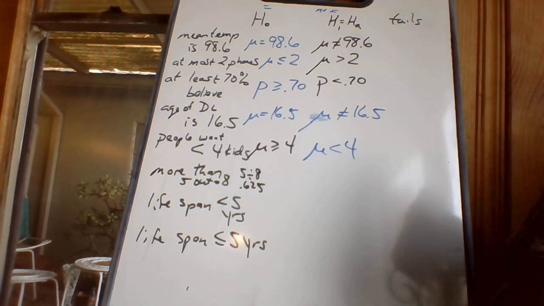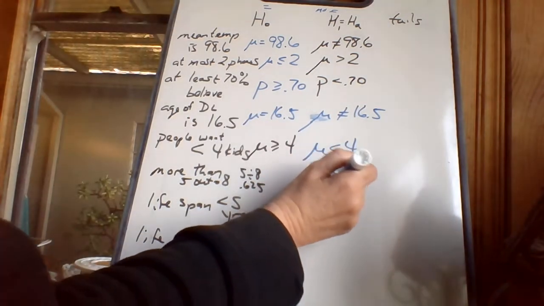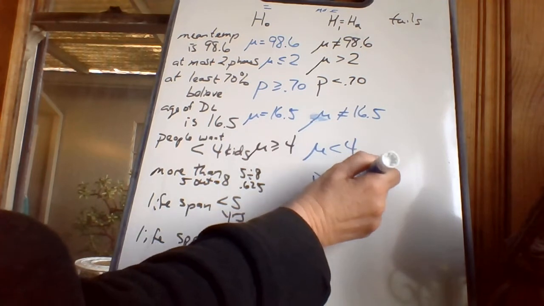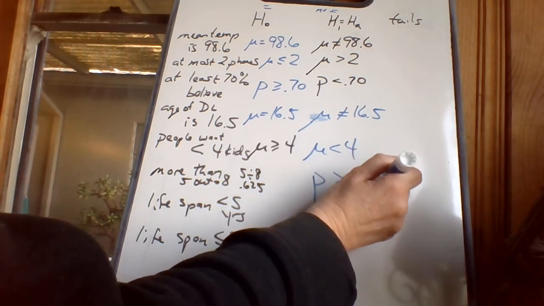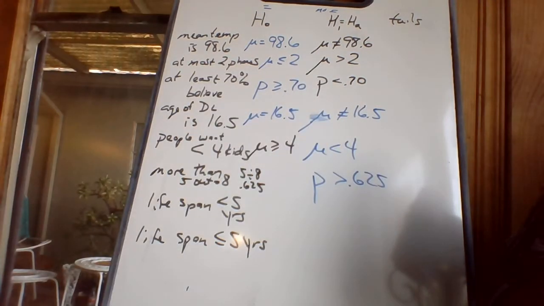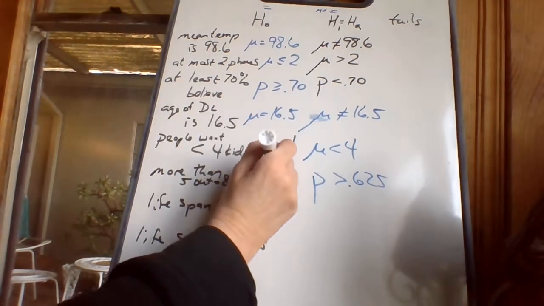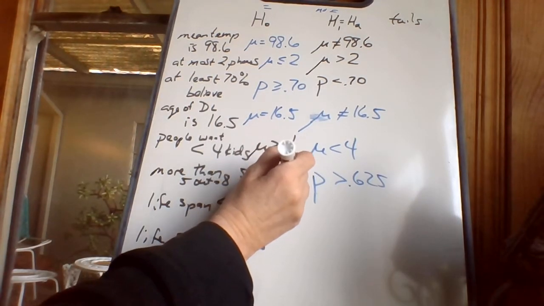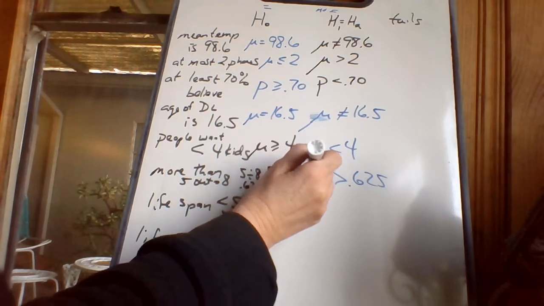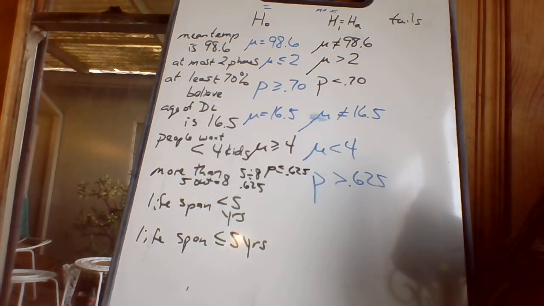It's more than that. So they're over here. More than 0.625. Okay. All right, and that just goes along just fine. I don't have any problem putting things into the right columns.